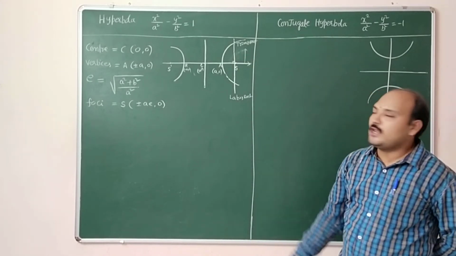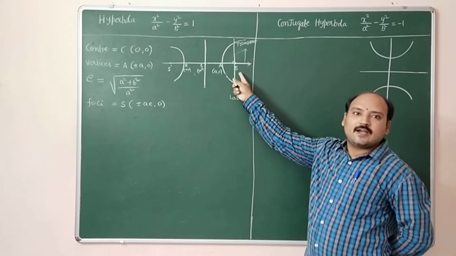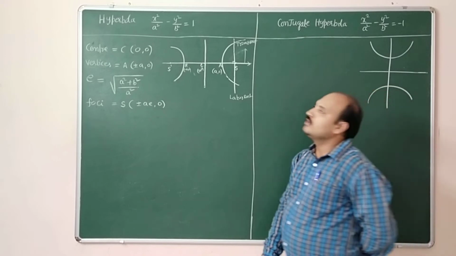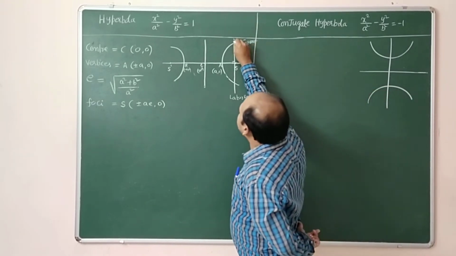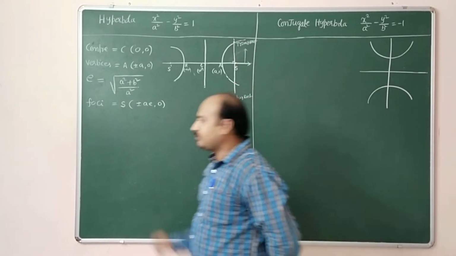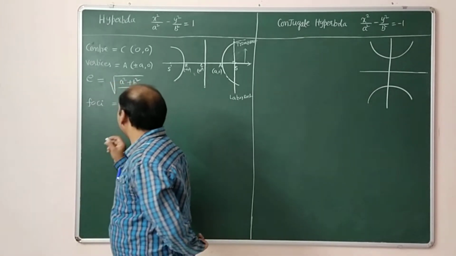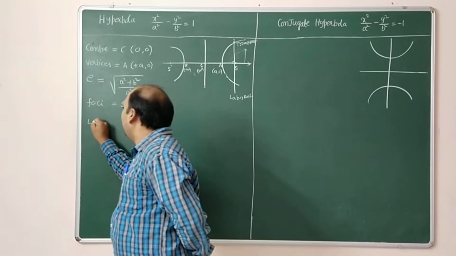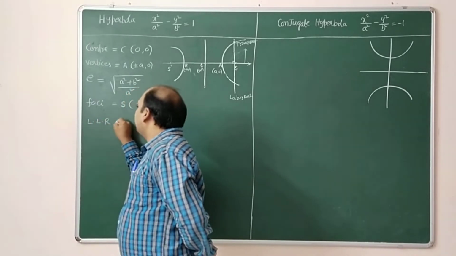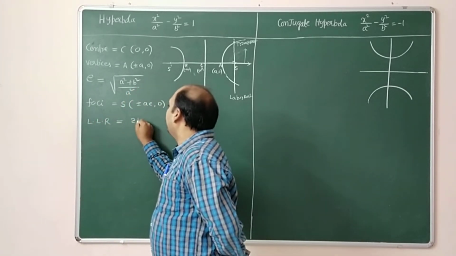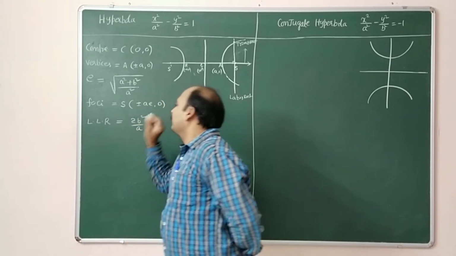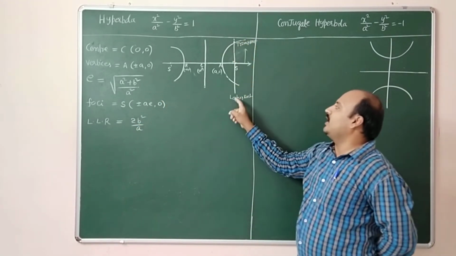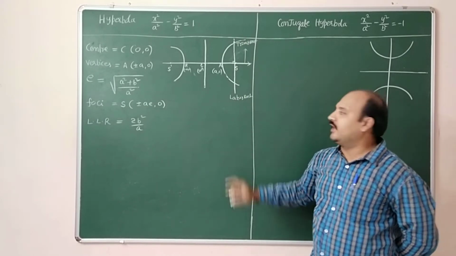The equation of line passing through the focus and perpendicular to the transverse axis is called latus rectum, and the ends of the latus rectum, directly you will find out the length of latus rectum, LLR. Length of the latus rectum is equal to 2b square by a. Here AE comma b square by a, and AE comma minus b square by a will be the ends.